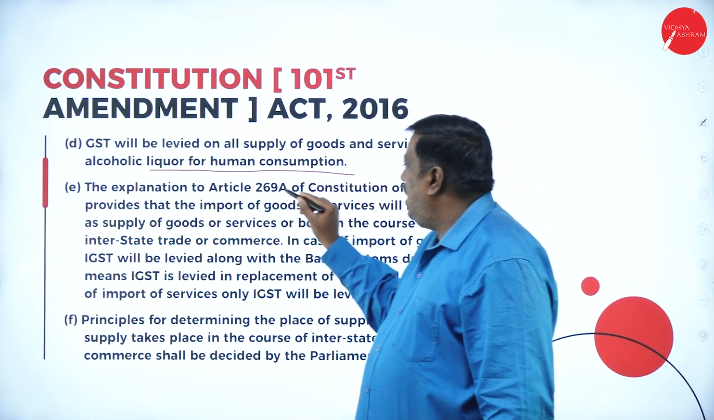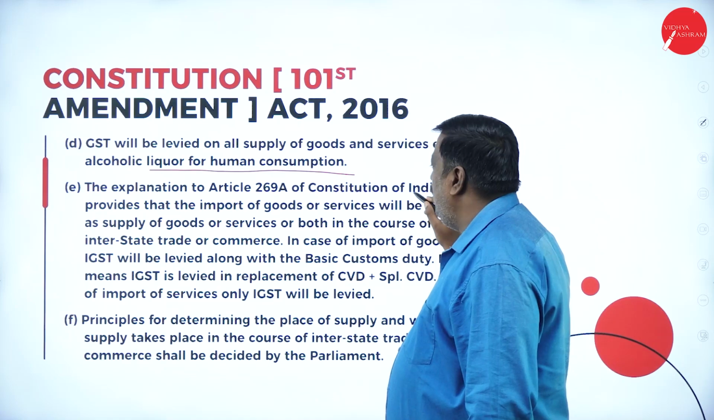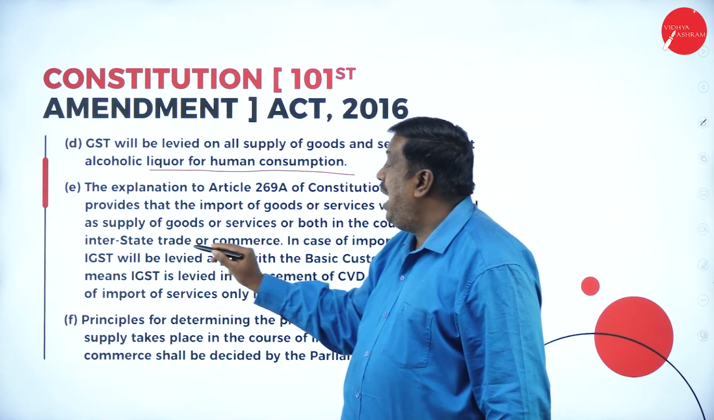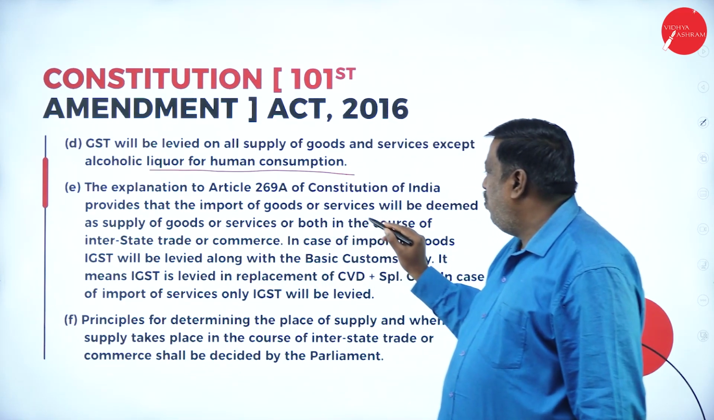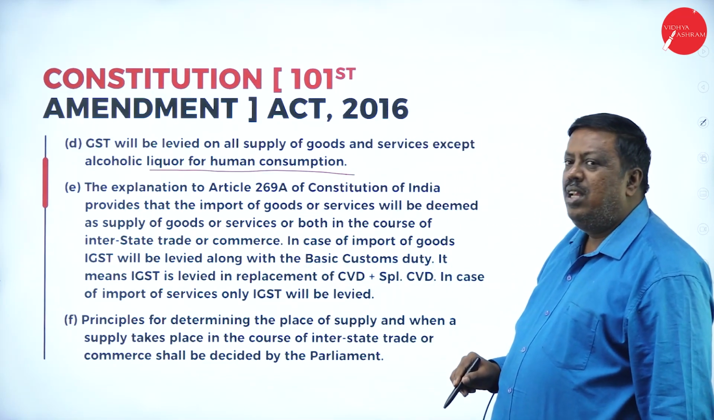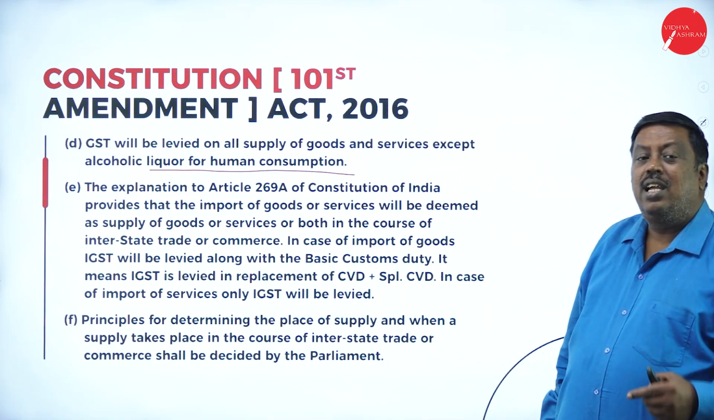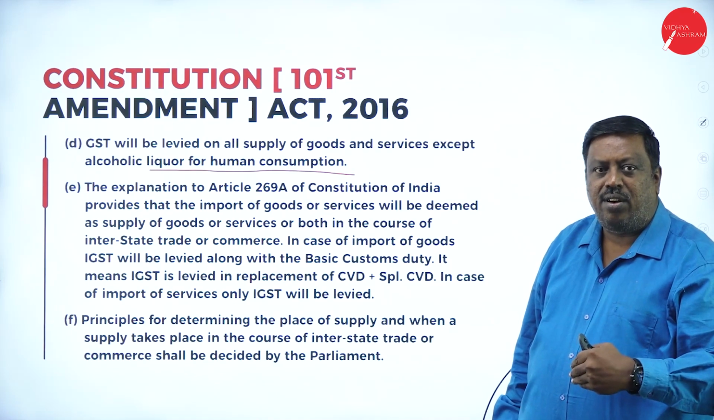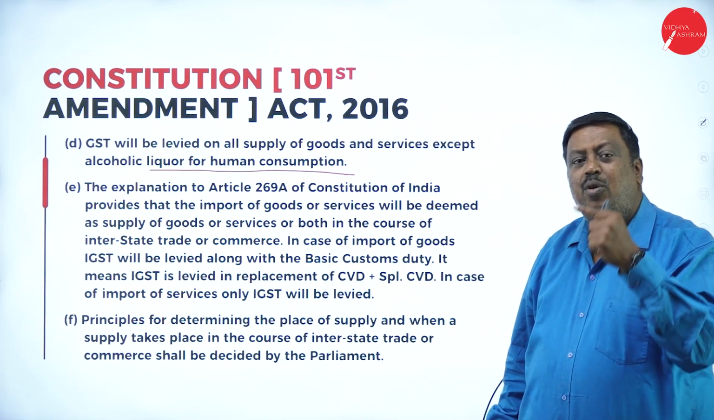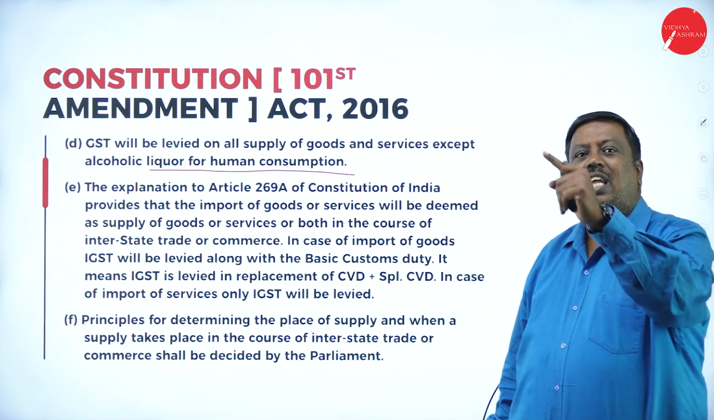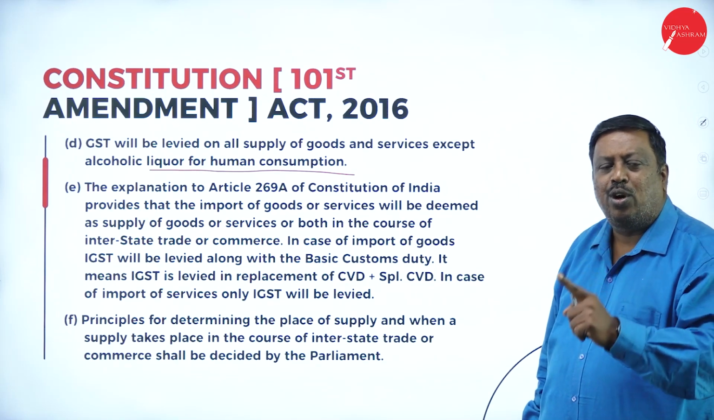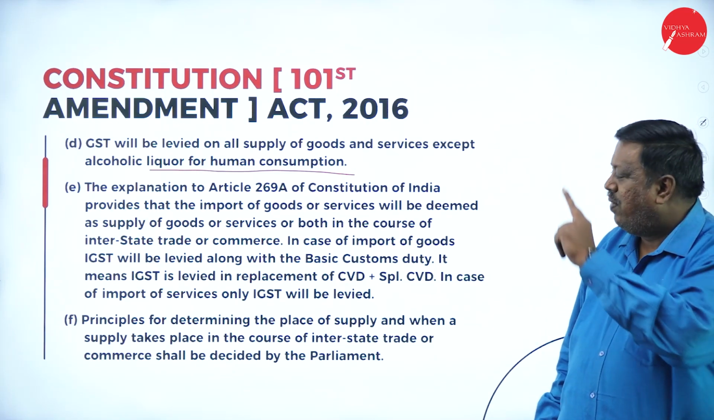The explanation to Article 269A of the Constitution of India provides that the import of goods or services will be deemed as supply of goods or services or both in the course of interstate trade or commerce. They're saying that whatever goods we import from another country will be treated as interstate supply, and the same concept adopted for interstate supply will be adopted for the import of goods from another country into our country.